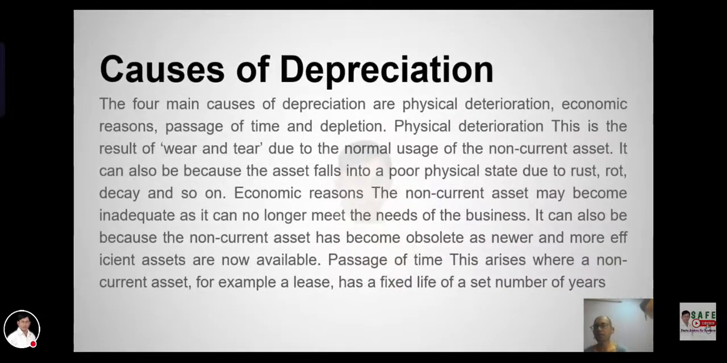Causes of depreciation. The four main causes of depreciation are physical deterioration, economic change, passage of time, and depletion. Physical deterioration is the result of wear and tear due to the normal usage of the non-current asset. It can also be because the asset falls into a poor physical state due to rust or decay. Economic reasons. The non-current asset may become inadequate as it can no longer meet the needs of the business. It can also be because the non-current asset has become obsolete as newer and more efficient assets are now available.